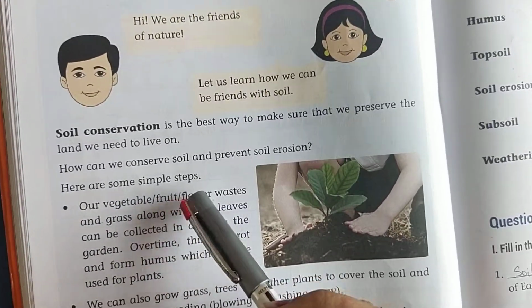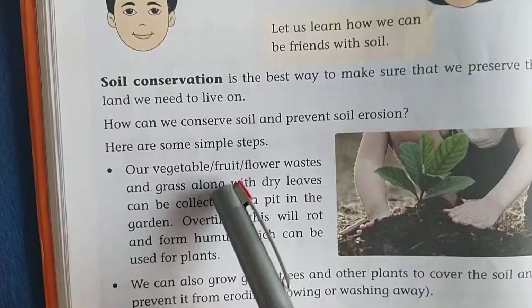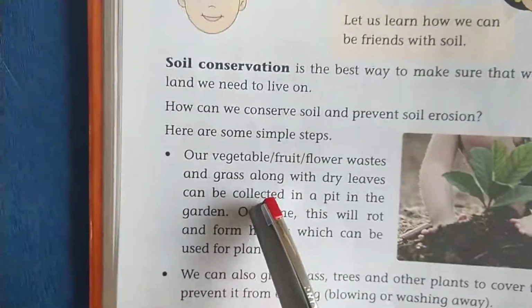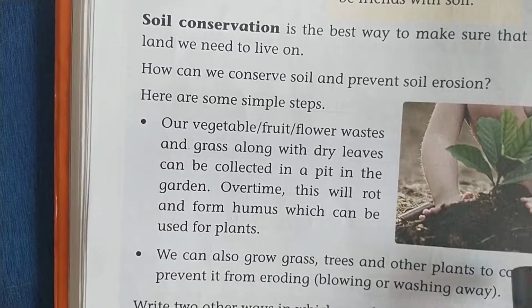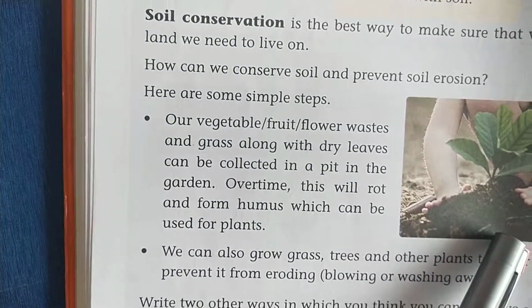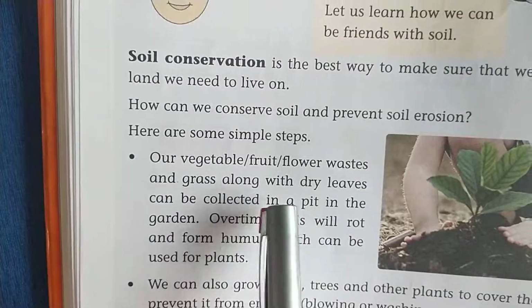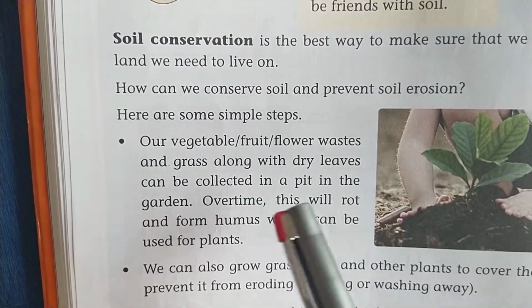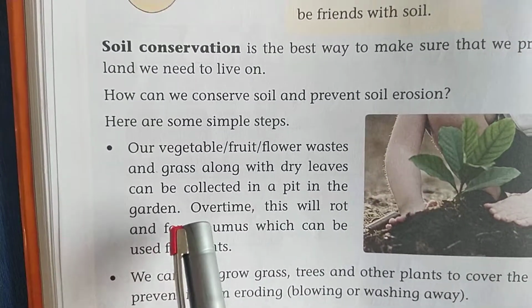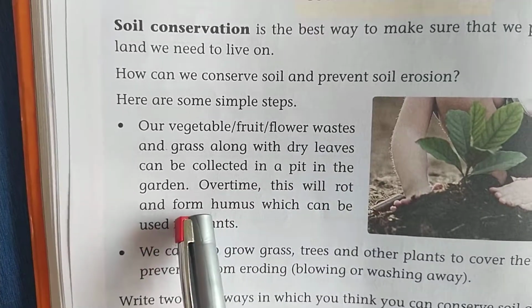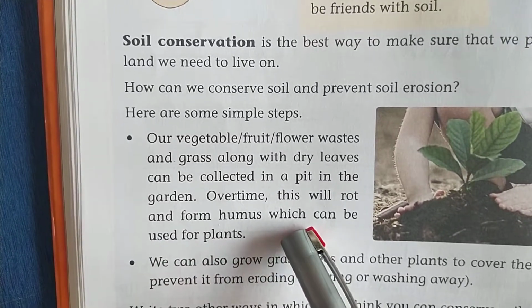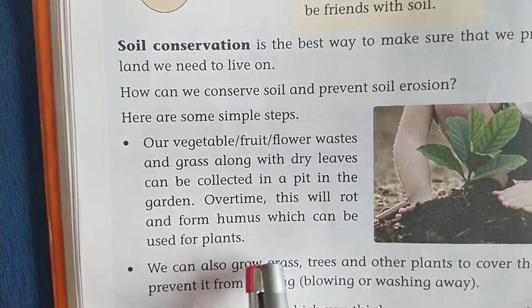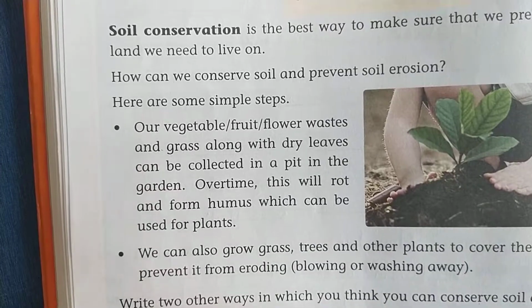And you have to do prevention of soil erosion. Here are some simple steps they have given. See here, children, you already know humus. It is a black color powder we observe in the topsoil. Vegetable or fruit, flower waste and grass along with dry leaves can be collected in a pit in the garden. Over time this will rot and form humus, which can be used for plants, because humus has so many nutrients.